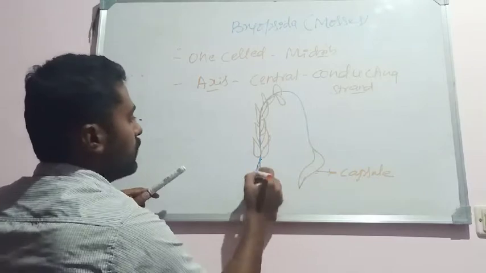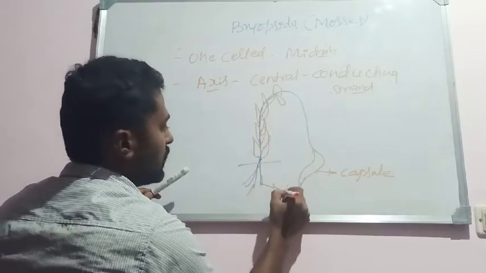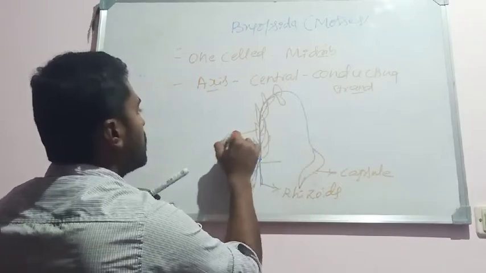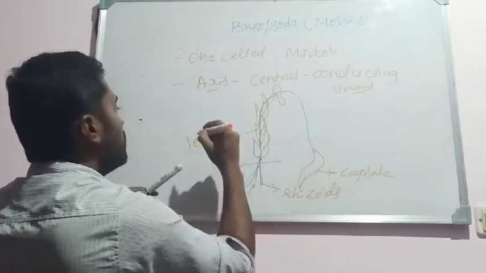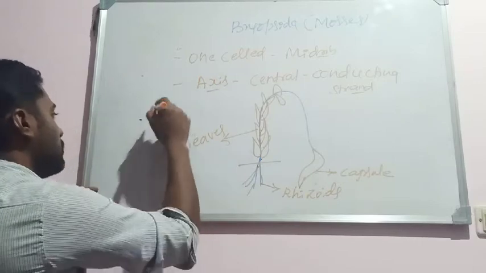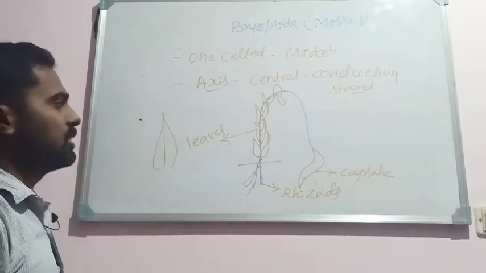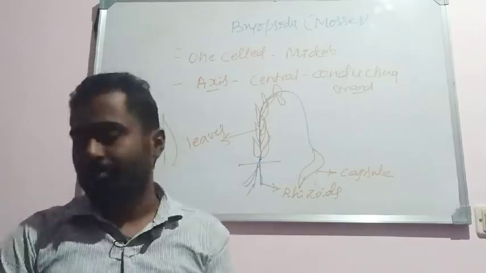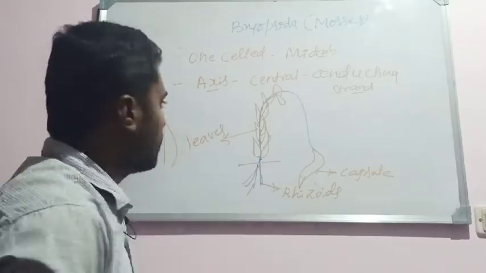And here it bears the rhizoids, these are the rhizoids, and these are the leaves. Remember, leaves are a very simple structure, about one cell thickness with a very simple midrib. So this is the plant body structure of mosses, or Bryopsida members.